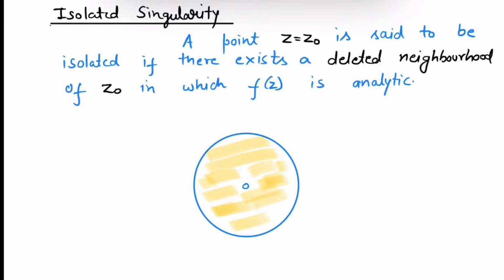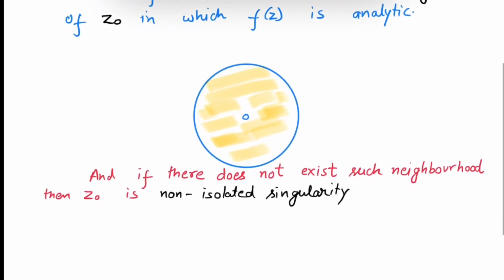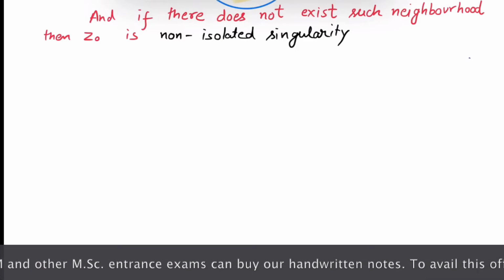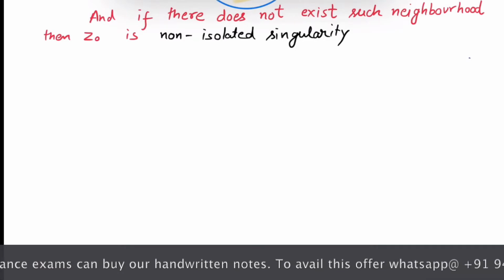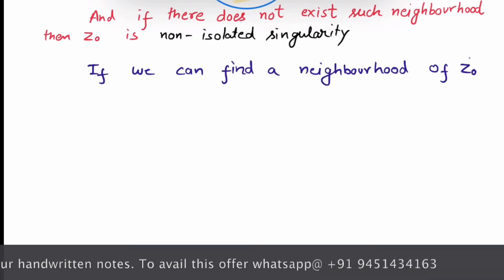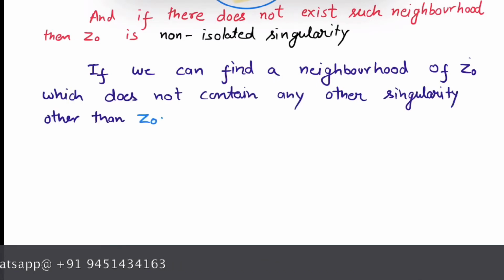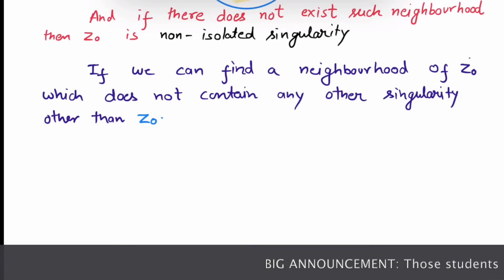We can also define isolated singularity as: if we can find a neighborhood of z0 which does not contain any other singularity other than z0. That means we can isolate z0, that's why it is named isolated singularity. Now let's see an example.